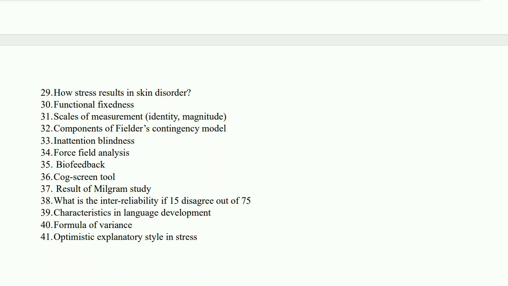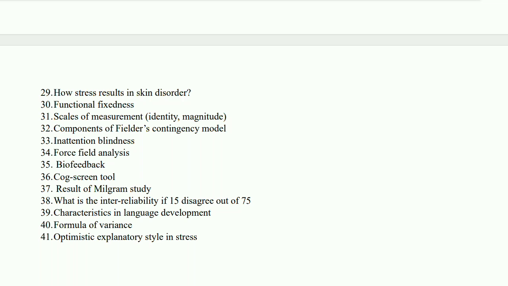There was a question on who it is made for or what it is applicable to, and another where visual information from the optic radiation reaches the primary visual cortex via what? It was superior colliculus or lateral geniculate nucleus, whatever it was. These were the options. Then there was one description of social loafing. Why does cognitive dissonance occur? And how does stress result in a skin disorder? What is functional fixedness? The scales of measurement you had to arrange, but in a very confusing order. It was not nominal, ordinal, interval, ratio; it was in a mixed order. So whoever did that question wrong must be really regretting it.